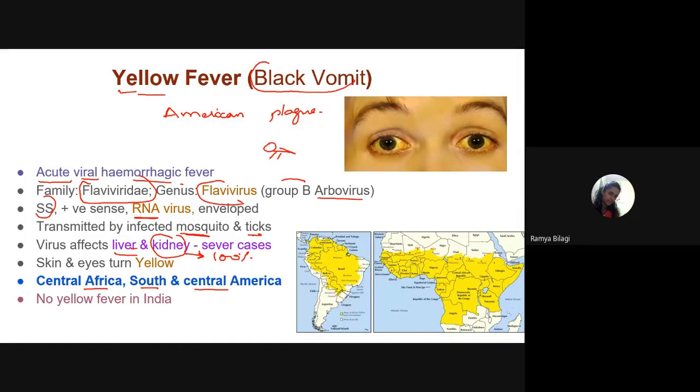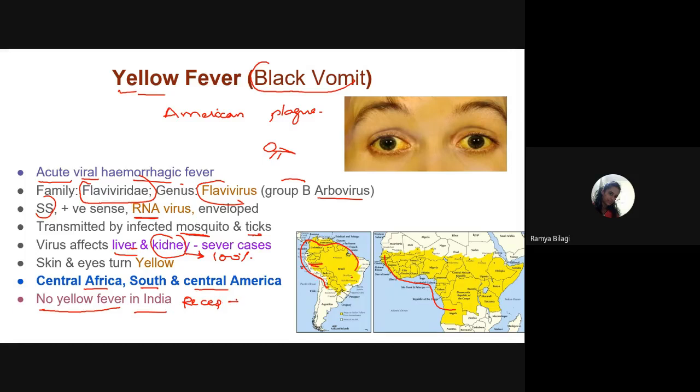So geographic distribution is very important. In India, as of date, there is no yellow fever. India can be said to be a recipient, because if somebody goes to Central Africa, look at the map here, or to South and Central American countries like Brazil and Colombia, there are high chances that the person may carry yellow fever and come to India.